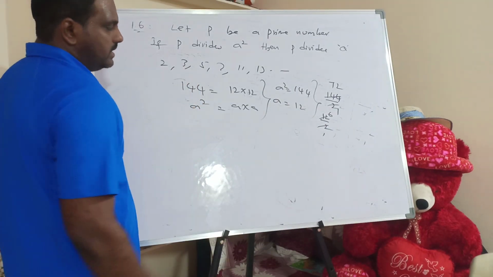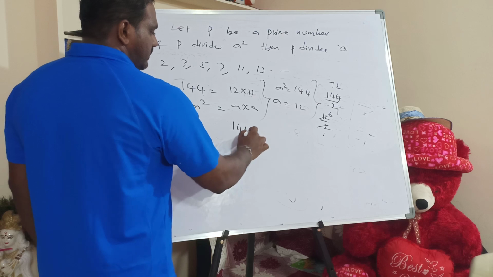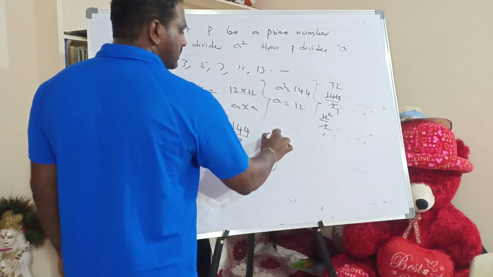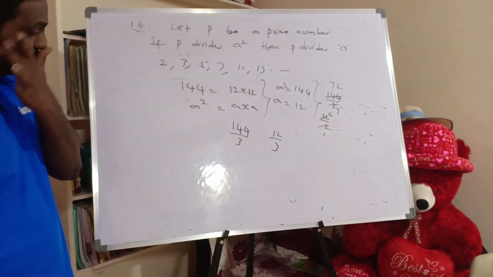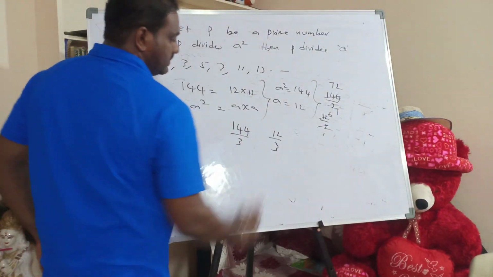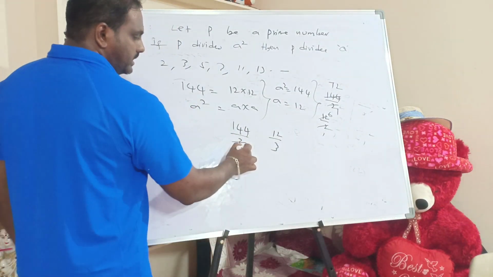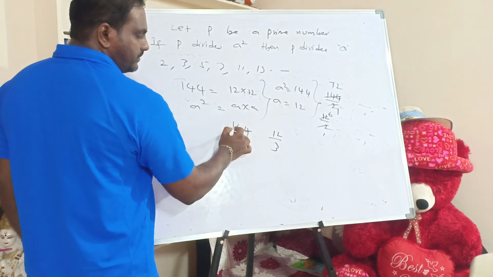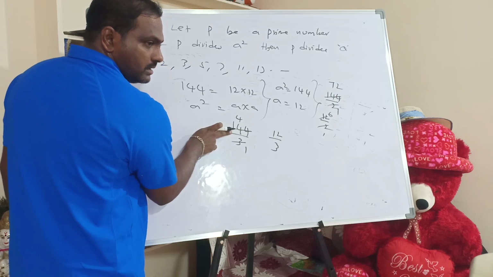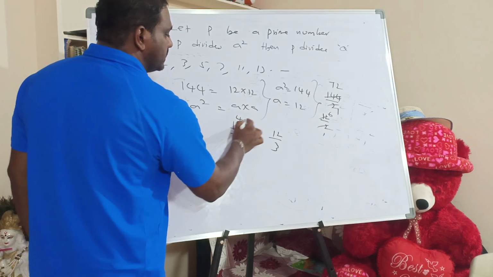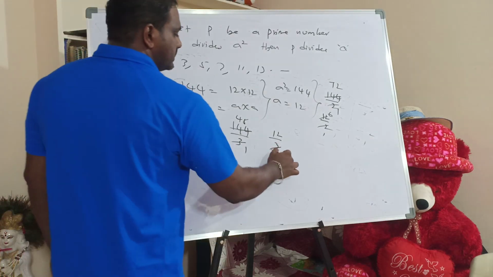Next I'll take 3. Let us check. 144 by 3, and I have to write 12 by 3. What is 12? 12 is A. Is this possible or not? 3 fours are 12.